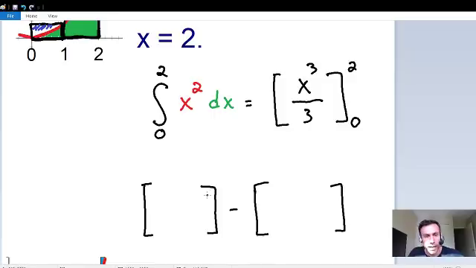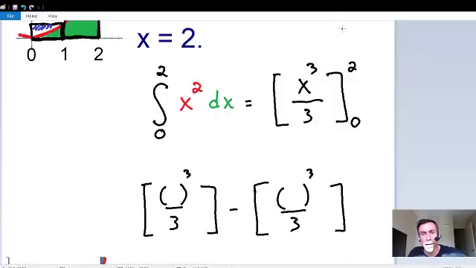Inside each bracket, it's almost identical to x cubed over 3, but instead of putting the value of x, I'm going to leave it blank. So I'll put a blank parentheses with a 3 exponent on top of it. And I'm going to do the same thing for this bracket over here. I'm just going to put a 3 in the bottom, and wherever there's an x, I'm going to leave it blank. And then I can't forget about our exponent of 3 on top.